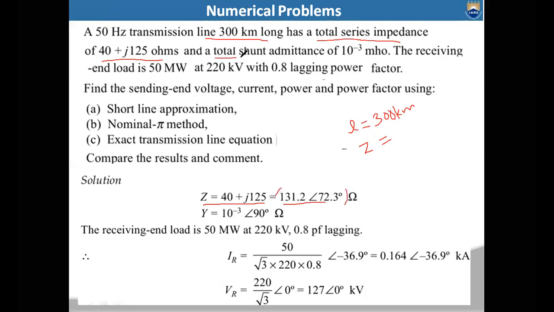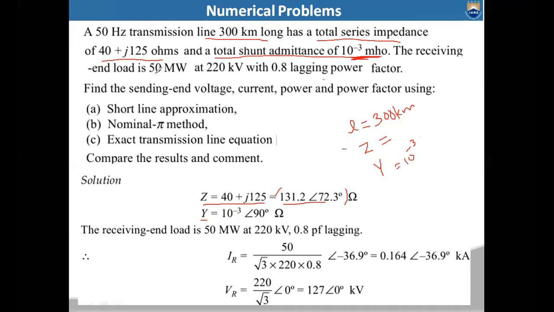Now, also given is the total shunt admittance. Total shunt admittance is represented with capital Y. So that capital Y value is 10 power minus 3 mho. Now, if you represent this value in polar form, you will have 10 power minus 3 at an angle of 90 degrees. So this is the shunt admittance.